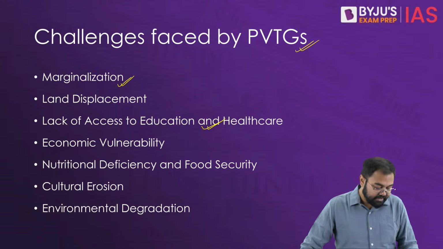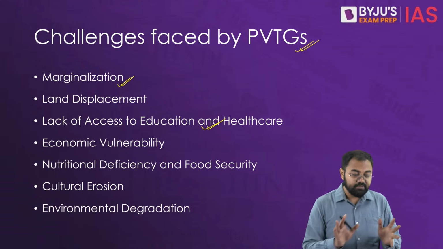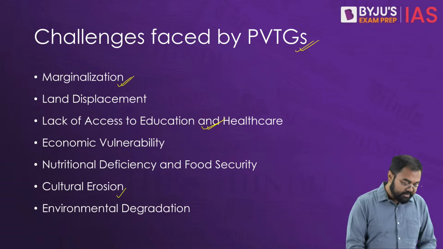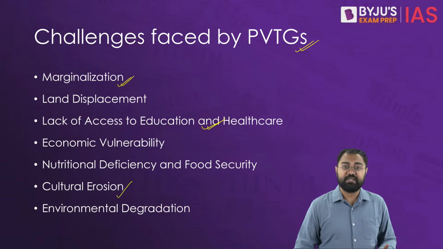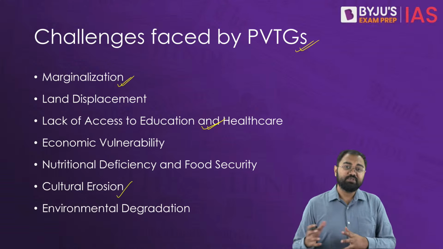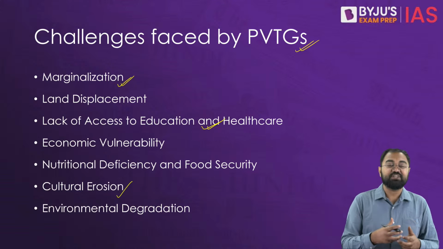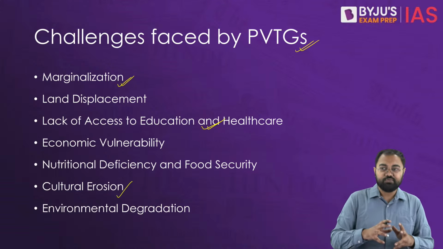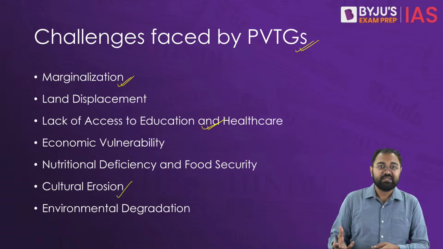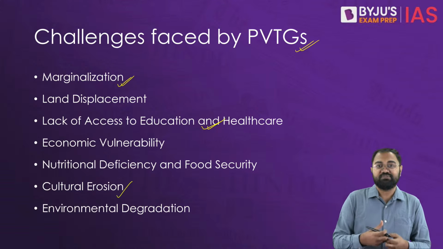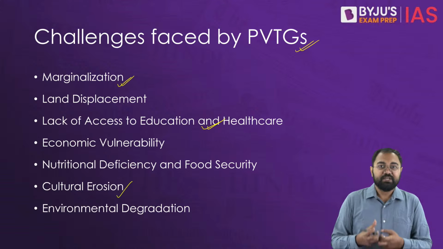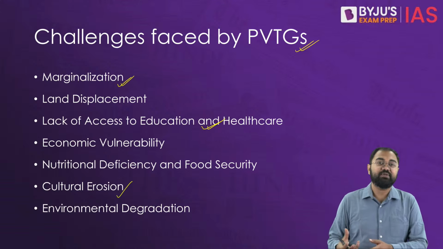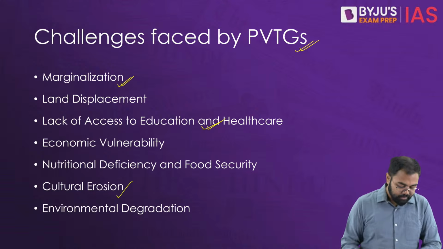So especially the vulnerable tribes have been facing these kinds of issues. Then there is a kind of cultural erosion also that we see in their case: the rich cultural heritage and traditional knowledge of these groups are at risk due to the influence of globalization, modernization, etc. Preserving their language, their arts and rituals becomes a big challenge in the face of rapid societal changes happening all across.